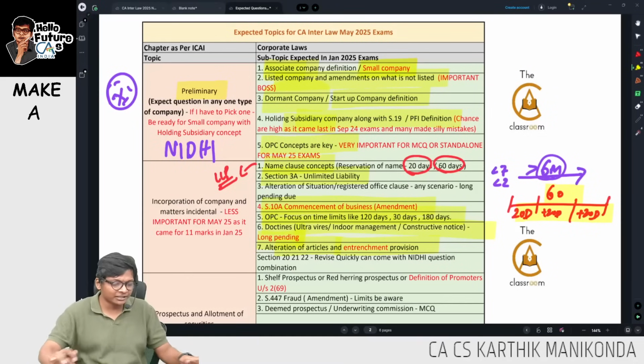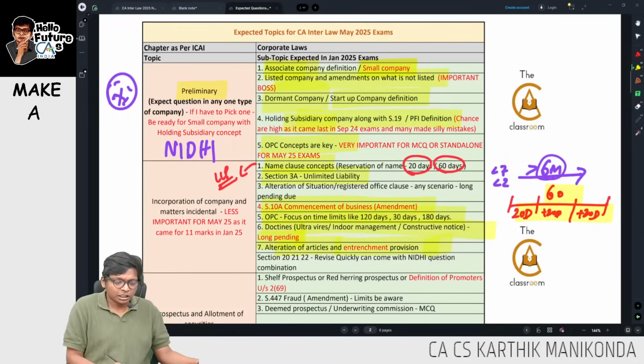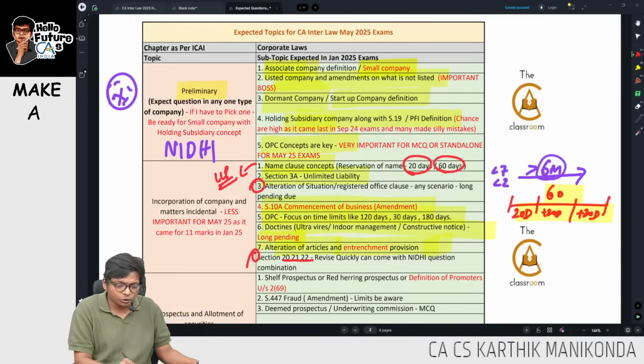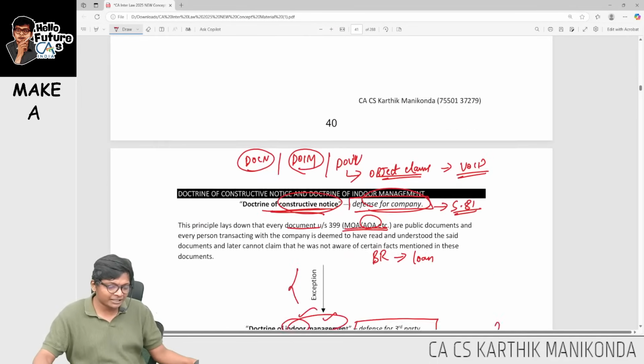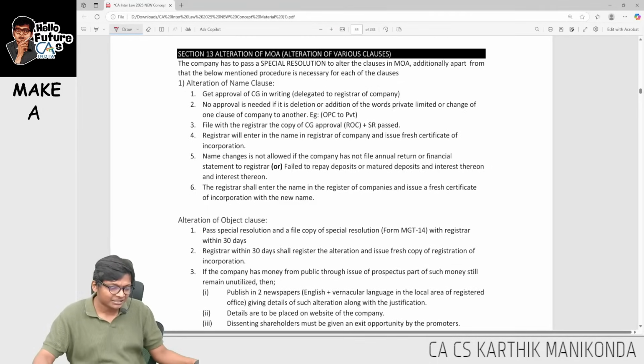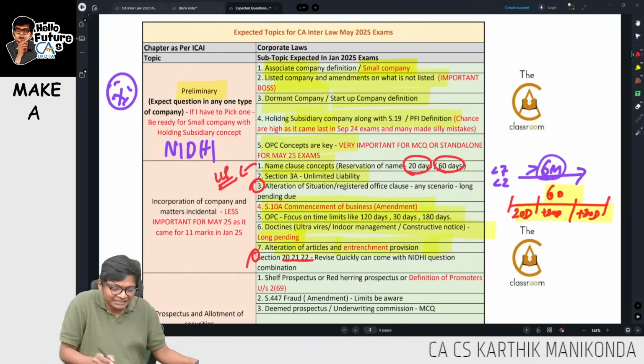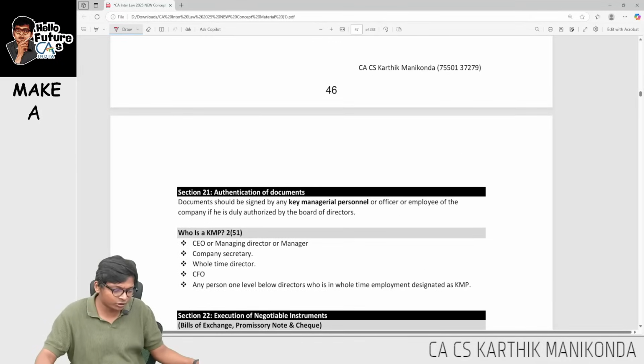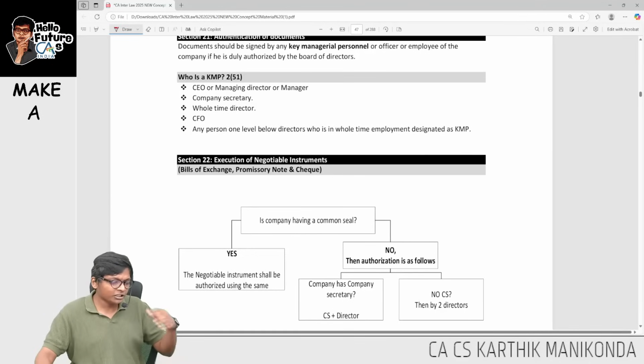Let's go back to our list. Yeah, alteration is done. Now we only have two more concepts, point number 3 and this last one, 20, 21, 22. Let me quickly complete that. The last 3 concepts they have tested many times along with Nidhi company. Along with Nidhi company, one exception we have over here. So let me take that over here. 20, 21, 22. What is 22 saying?